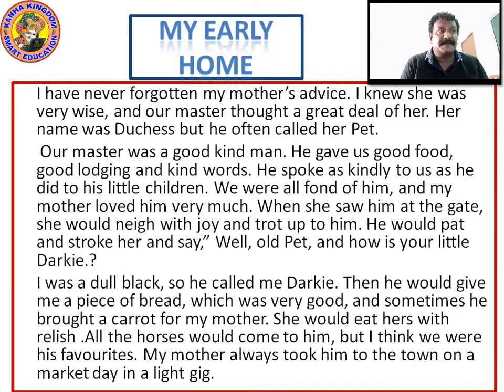We were all fond of him and my mother loved him very much. When she saw him at the gate, she would neigh with joy and trot up to him. He would pat and stroke her and say, well, old pet, and how is your little darky?